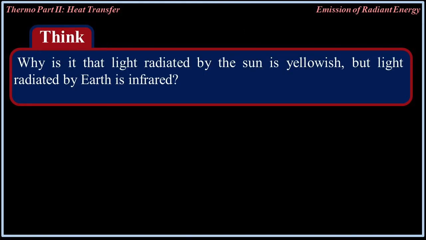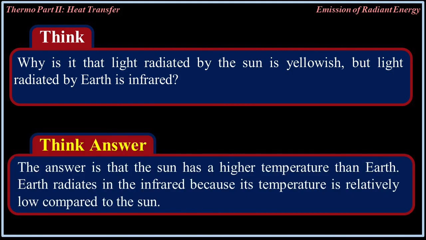Why is it that light radiated by the sun is yellowish, but light radiated by Earth is infrared? The answer is that the sun has a higher temperature than Earth. Earth radiates in the infrared because its temperature is relatively low compared to the sun.